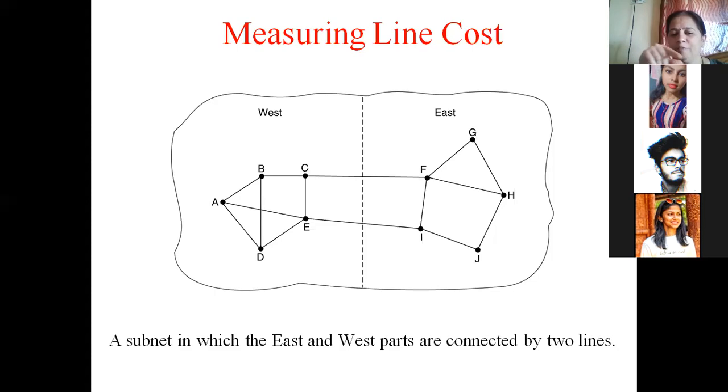So in this diagram, we have so many routers. A will only find out the line cost of reaching B and the line cost of reaching D. It will not find out the line cost of reaching all others because they are not neighbors. They are not adjacent routers. They are other routers. For them, they also will follow the same procedure, but whoever their neighbors are, only that information is going to be stored.